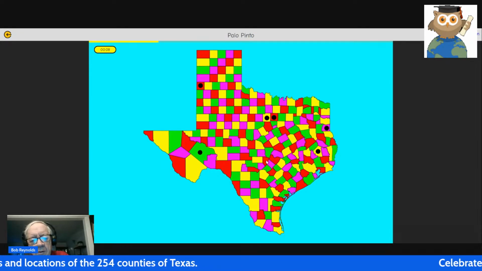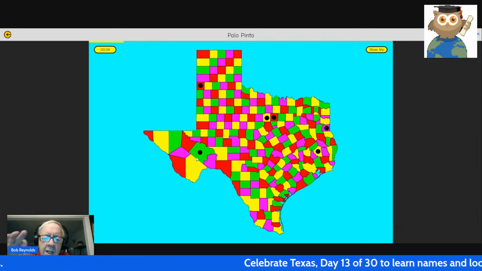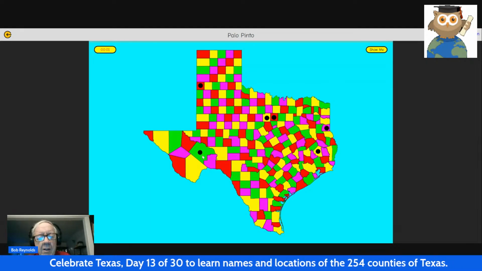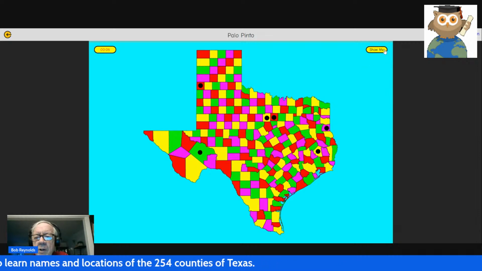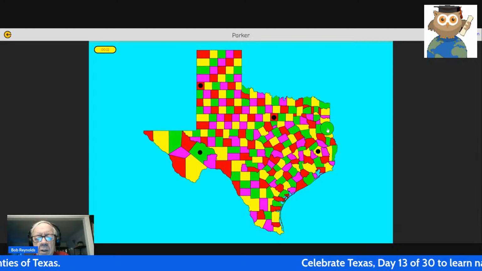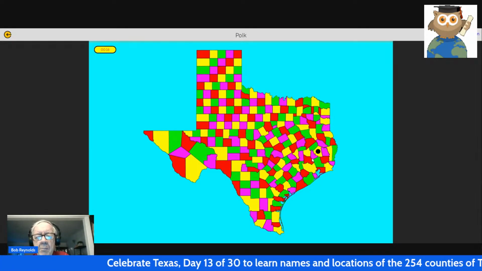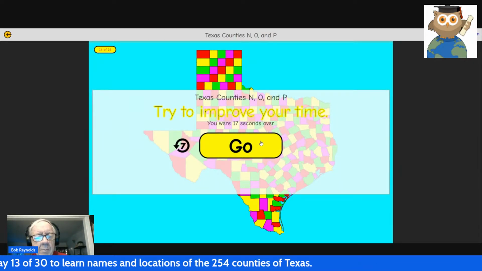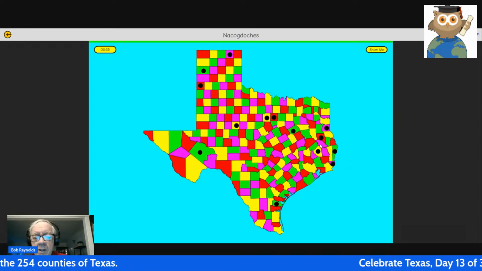Orange, Palo Pinto. Is this Palo Pinto? No, that's Pecos. This is Pecos. So we learn, even when we click the wrong button, we're still learning because I learned that that is Pecos County. So let's go ahead. Let's use the show me button again. Palo Pinto, Panola, Parker, Parmer, Pecos, and Polk counties. We were 17 seconds over, but we're getting better and better because we can already fly through the first 7.